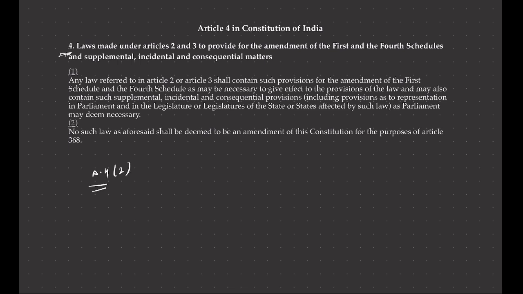Read the heading of Article 4 and come to Clause 2, and it says that laws made under Article 2 and 3 to provide for the amendment of the First and Fourth Schedule. No such law shall be deemed to be an amendment of the Constitution for the purposes of Article 368.